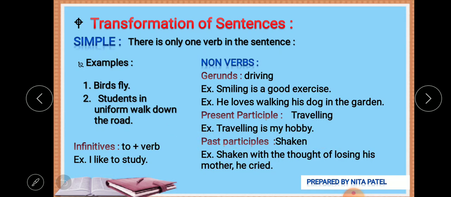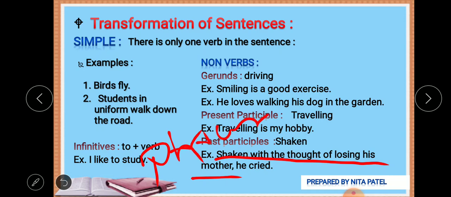Shaken with the thought of losing his mother is a phrase, and there are certain phrases which we can make from the present participle, which we can also make from the past participle, and this is one of them. The main sentence is he cried. Now cried is the verb here, so only one verb is here, that is cried, not shaken.